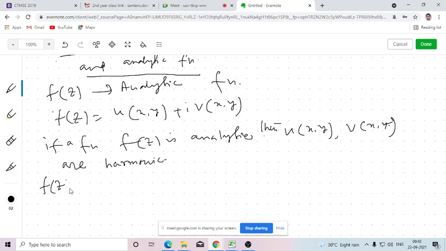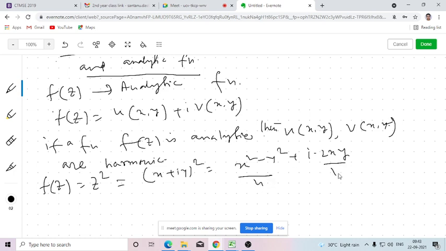Let's consider f(z) equals z square. So by the previous method which we have studied, that is how to show a function is analytic, you know that all the four partial derivatives must satisfy the Cauchy-Riemann equation, as well as they must be continuous. So here if you segregate this in real and imaginary part by putting x plus iy equals z, you will be getting this. So this is our u, that is our v. So here u(x,y) is x square minus y square, v(x,y) is 2xy.